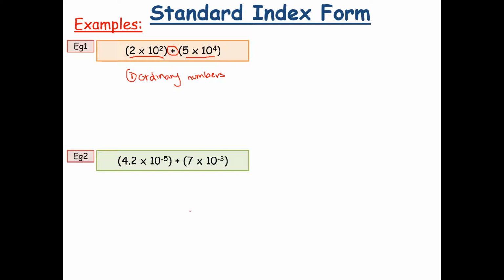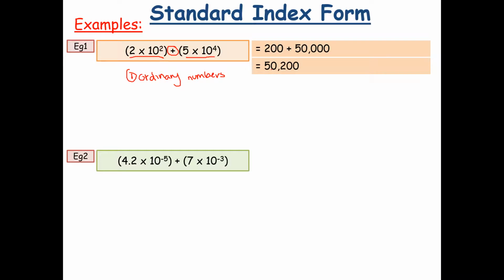Make sure that you're copying these examples as I'm going along. So ordinary numbers would be 200 add 50,000. So what you're going to do is you're going to do that equation. So it will end up with 50,200. And then your answer would have to go back into standard form.